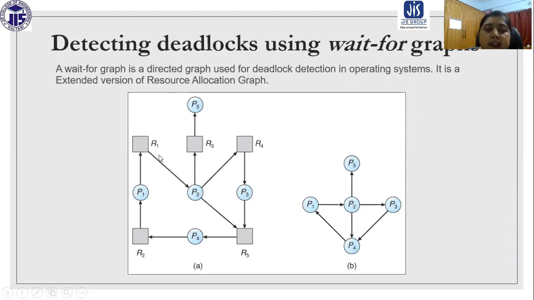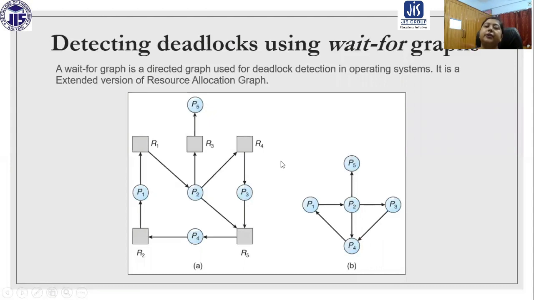Now, from this resource allocation graph, if we just remove the resources, then basically what happens? P1 is waiting for P2. Here you can see P1 is waiting for P2. P2 is waiting for P5, P3 and P4. P3 is waiting for P4, and P4 is waiting for P1.